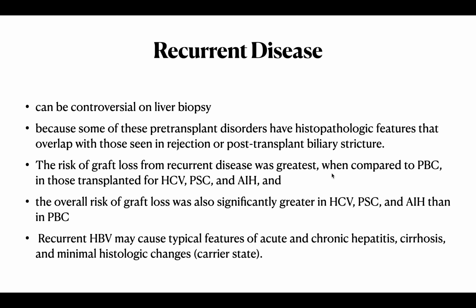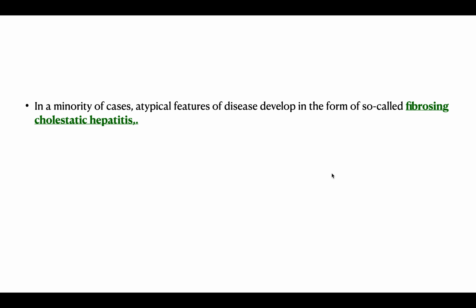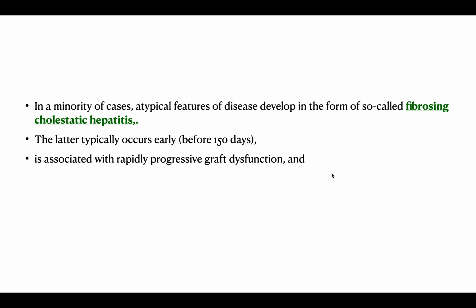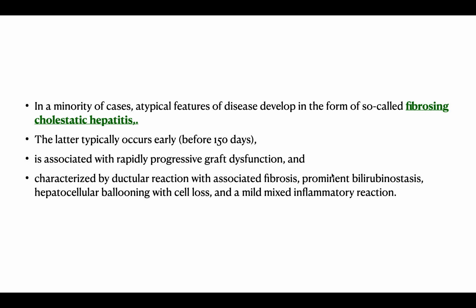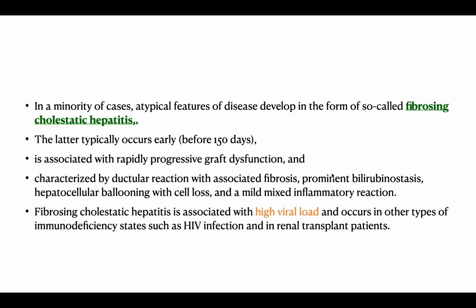Recurrent HBV may also cause typical features of acute or chronic hepatitis, cirrhosis, and just the carrier state. In a minority of cases, atypical features of disease develop in the form of so-called fibrosing cholestatic hepatitis. The latter typically occurs early, is associated with rapidly progressive dysfunction, and is characterized by ductal reaction, fibrosis, bilirubinostasis, hepatocellular ballooning with cell loss, and mixed inflammatory infiltrate. Fibrosing cholestatic hepatitis is associated with high viral load and occurs in other types of immunodeficiency states like HIV and in renal transplant patients.